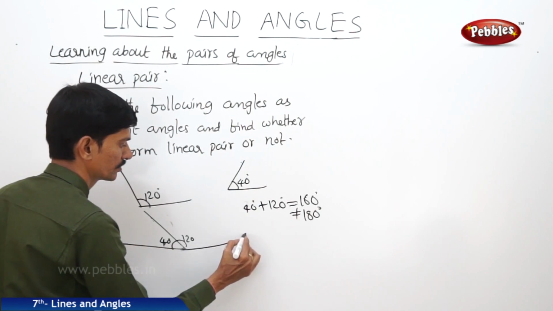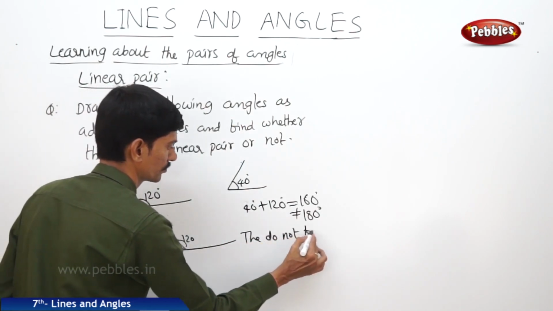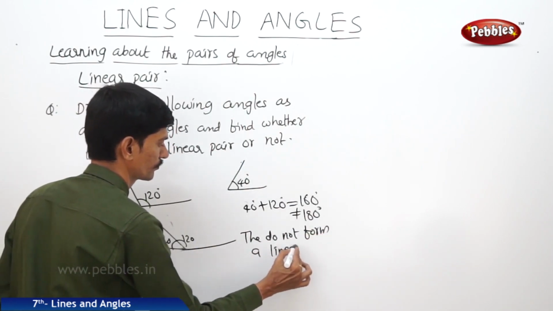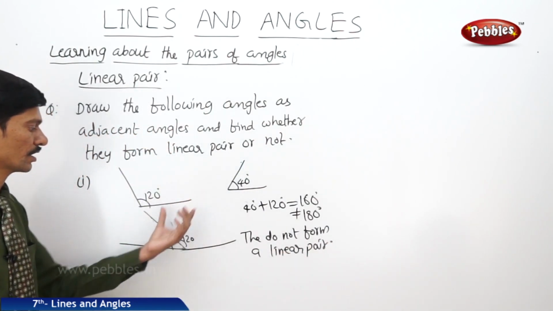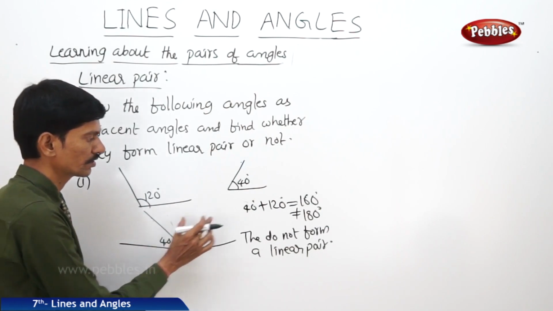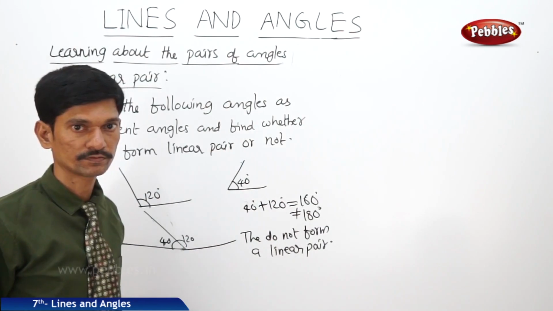So they do not form a linear pair. Now if you draw these two angles as adjacent angles, their sum is not equal to 180 degrees, so they do not form a linear pair.